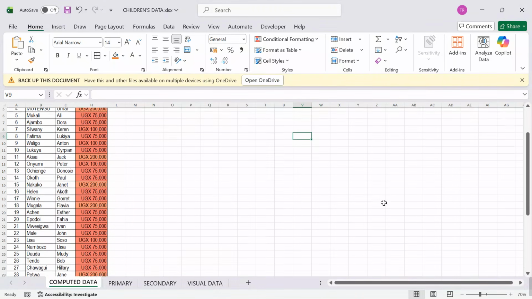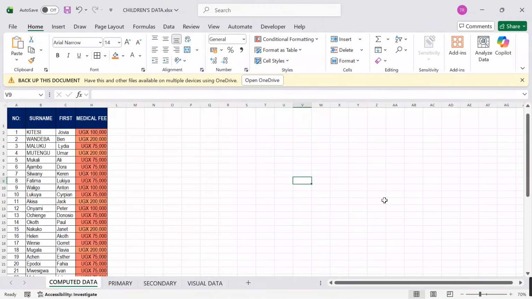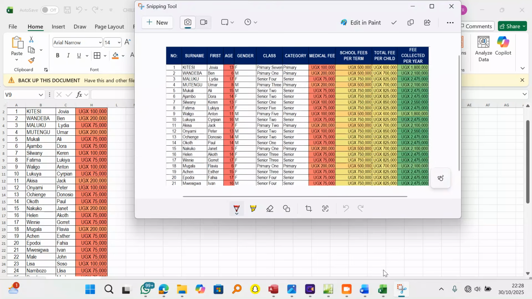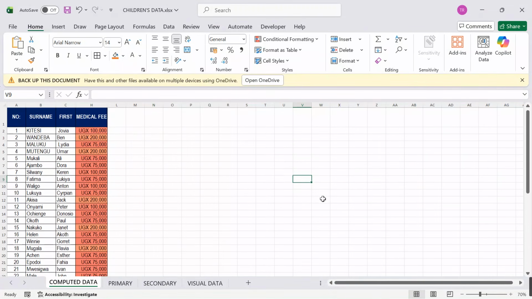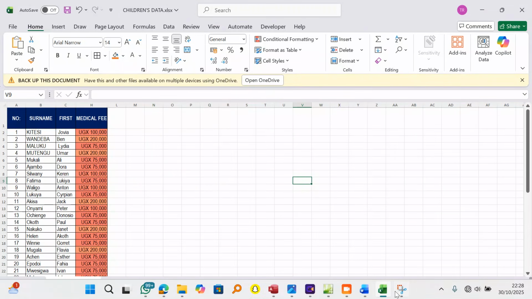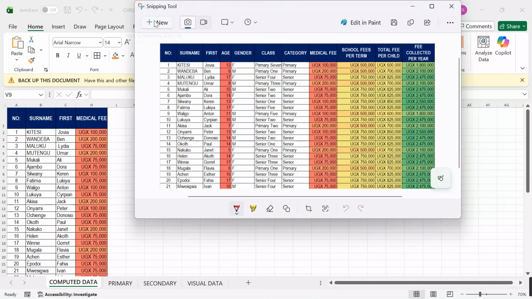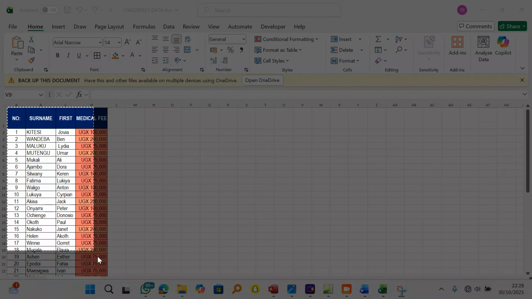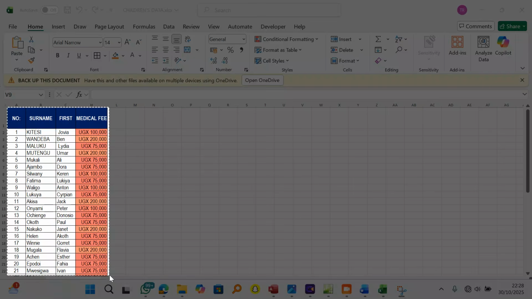After doing this, I'll take half of this information because it is too lengthy, but we shall put links for them to access the full file. So now I'll go to the snipping tool, click the new option, and highlight this medical summary.